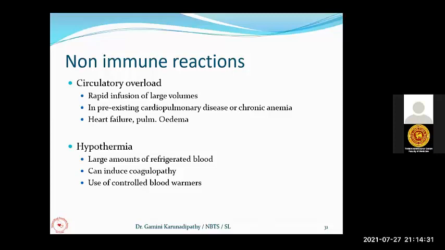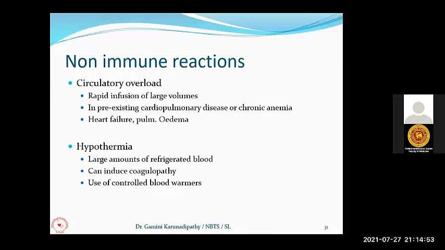The next problem is that the patient can get hypothermia. You know blood is stored in refrigerators at 4 degrees centigrade. So if you just collect blood from the blood bank and immediately transfuse it to the patient, that blood temperature will be around 4 to 7 or 8 degrees centigrade.